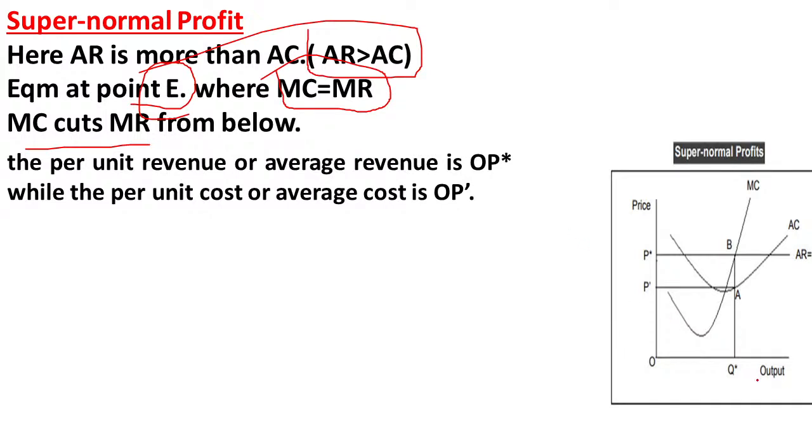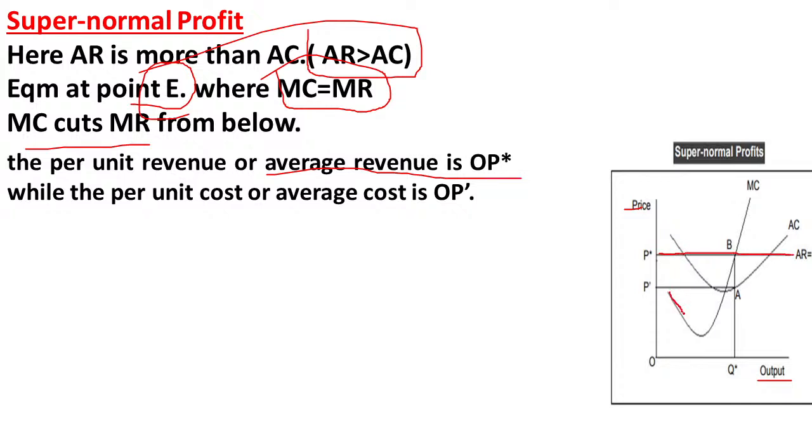Here on the x-axis we have taken output, on the y-axis we have taken price and cost. So the per unit revenue here, this is the average revenue curve, and this U-shaped curve is the marginal cost curve, and this curve is the average cost curve. And please remember, marginal cost and average cost, both curves are U-shaped curves. So then the per unit or average revenue is OP star here. So yes, first let us find the equilibrium. So here this is the marginal revenue curve,